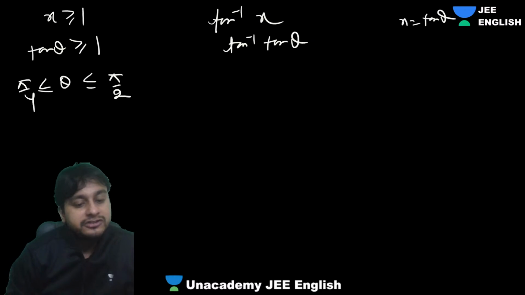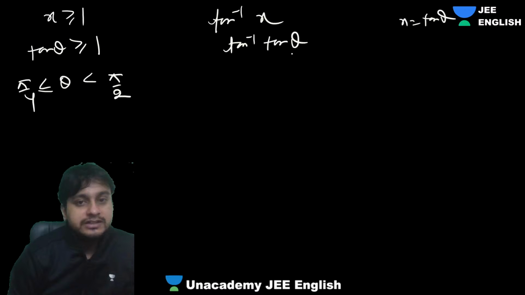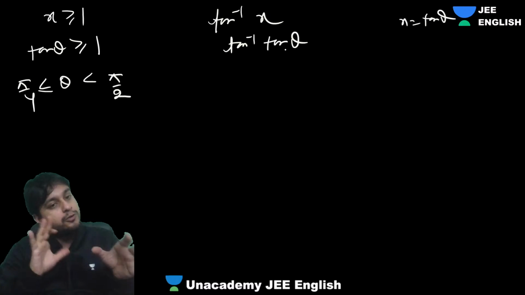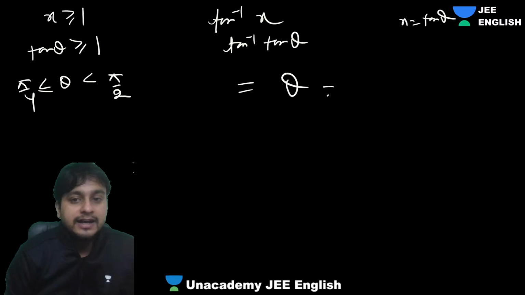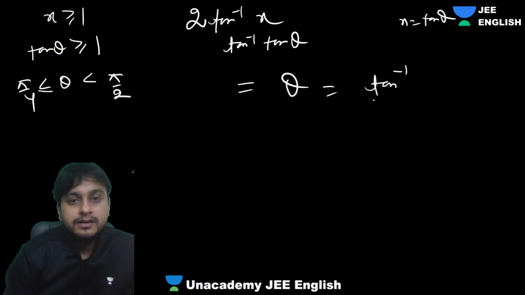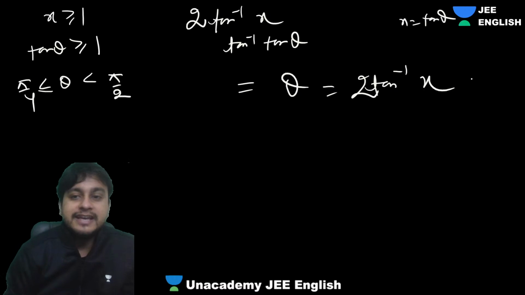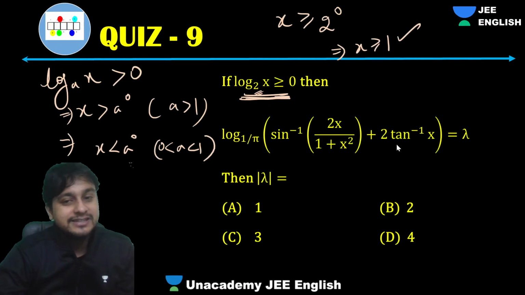Is it the favorite region? Absolutely yes. We can cancel this straight away because it is in the favorite region. Tan's favorite region is between minus pi by 2 to plus pi by 2 only. It is absolutely there. So this you can write as theta undoubtedly. This will be what, guys? Tan inverse x. Okay, actually there was some 2, right? This will be tan inverse x only. No need to worry about it. It was written like that only. No issues, no need to change everything.